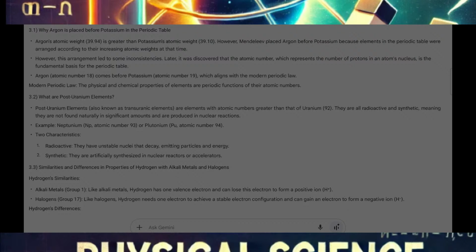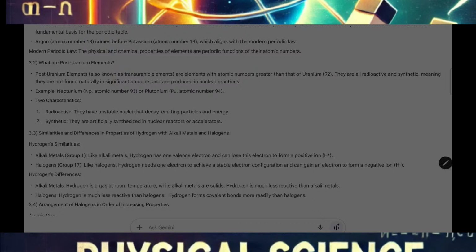But in the time of Mendeleev, the periodic table made by him was completely based on atomic weight. And as I mentioned, argon's atomic weight is more than potassium's. Therefore, it used to be placed after potassium.